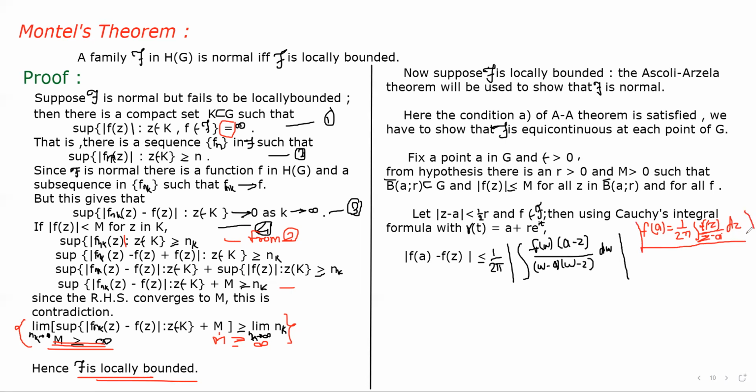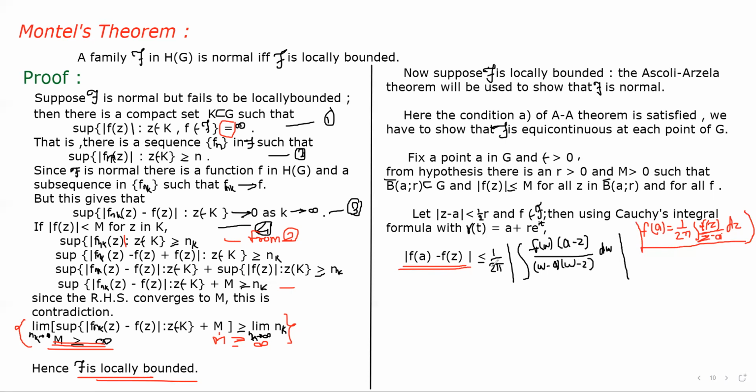We use this formula in this equation, and we get that mod of f of a minus f of z is less than or equal to 1 upon 2 pi integration of mod of f of w into (a minus z) upon (w minus a) into (w minus z).